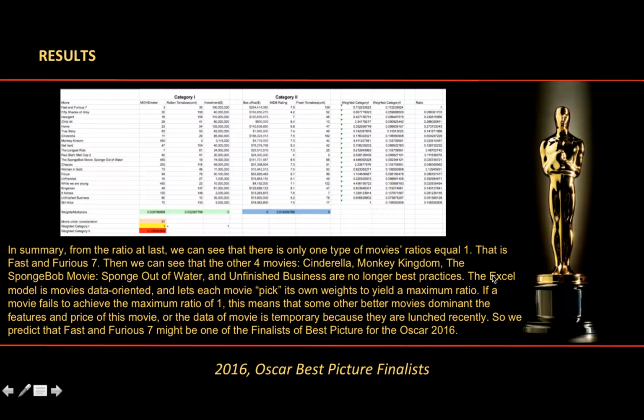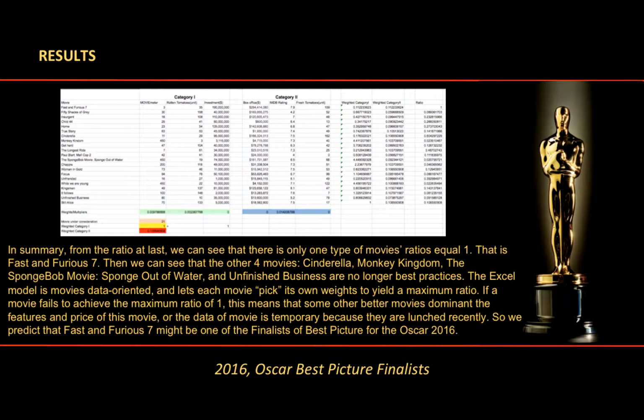And after running the VBA, we can see that there is only one movie whose ratio equals 1, that is Fast and Furious 7. Then we can see that the other 4 movies, Cinderella, Monkey Kingdom, The SpongeBob Movie: Sponge Out of Water, and Unfinished Business, are no longer best practices.